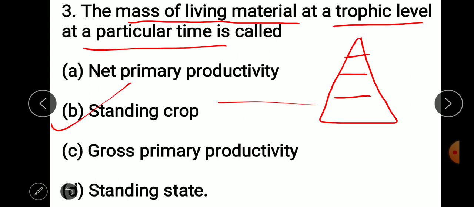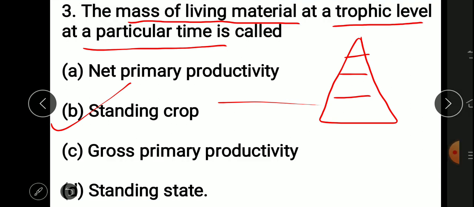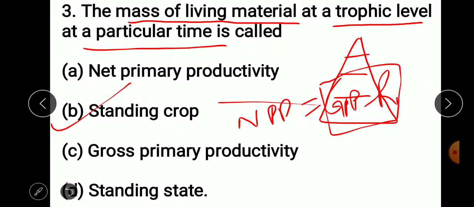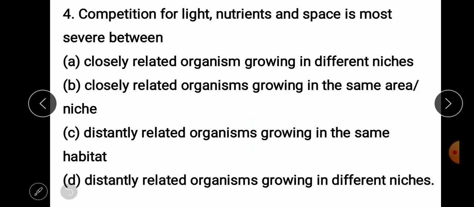And after their utilization, whatever remaining mass is left is called net primary productivity. So net primary productivity is basically NPP, which is equal to GPP minus R. GPP is the gross primary productivity, R is the respiratory consumption, or the mass accumulated by green plants utilized for their own growth and development. So that is called respiratory consumption. Whatever mass is left after consumption is called NPP.